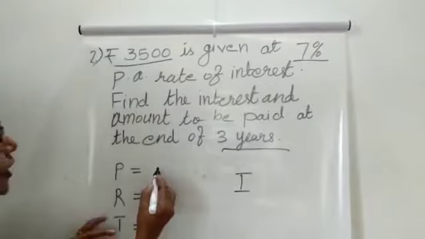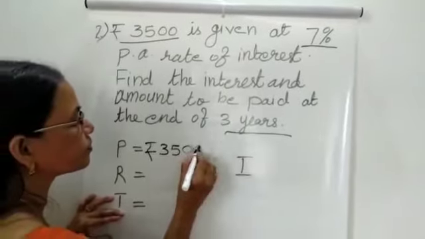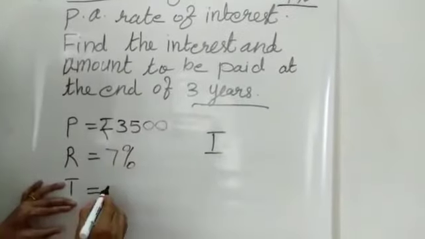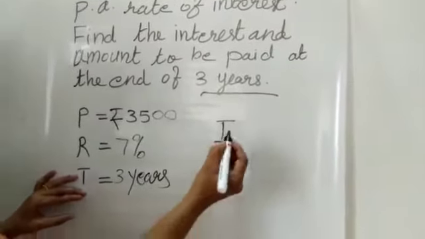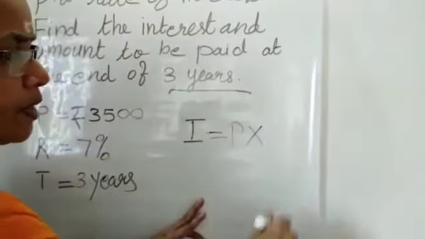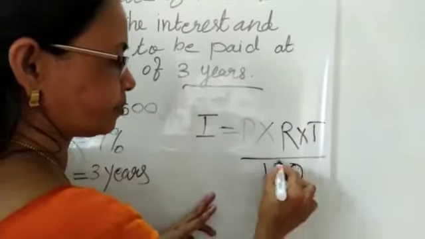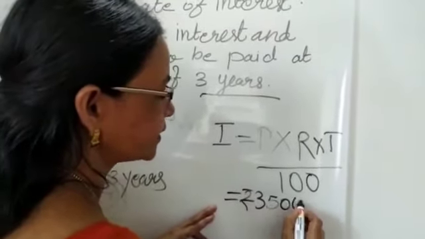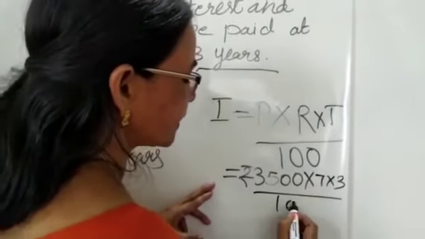Then I = P × R × T / 100 = rupees 3,500 × 7 × 3 / 100.